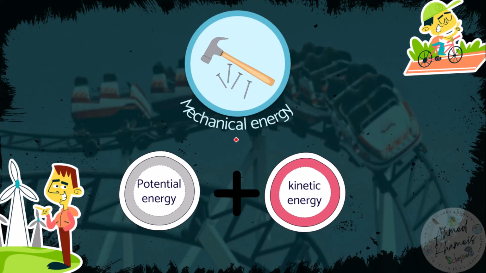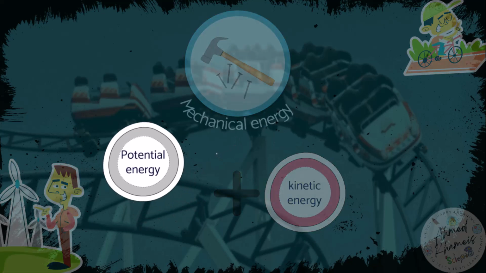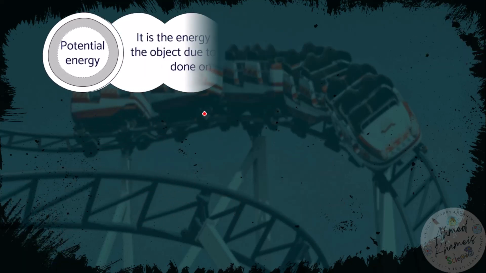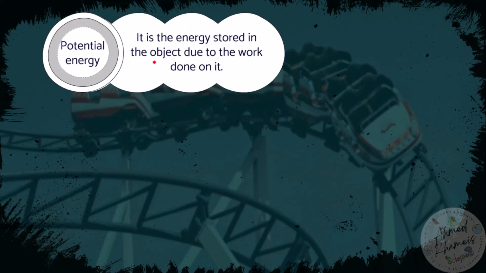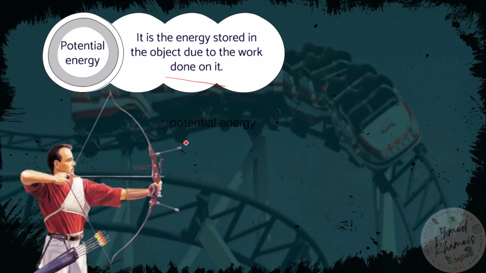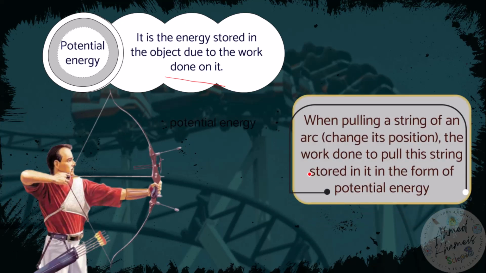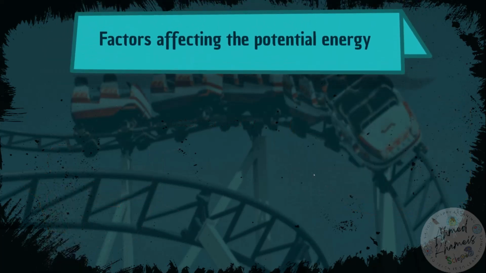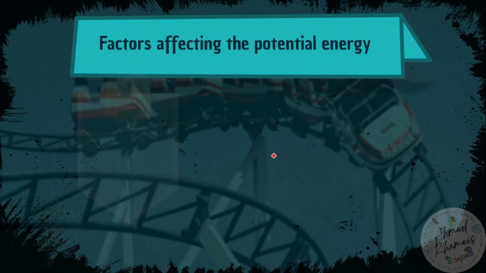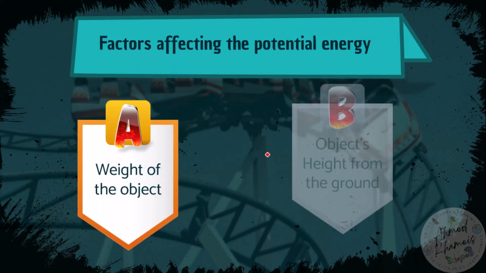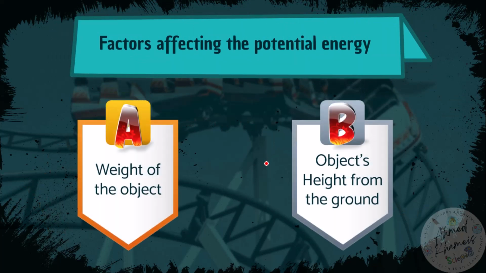So what are potential energy and kinetic energy? We say that potential energy is the energy stored in the object due to the work done on it. So when you pull the string of a bow, the work done to pull the string is stored in the string as potential energy. So what are the factors affecting potential energy? The weight of the object and the height from the ground.